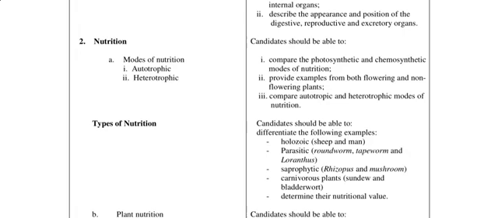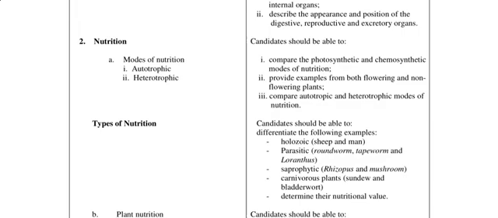direct sunlight helping the plants to produce food, and then we could have the plants trying to reduce or oxidize carbon dioxide to gain food. All right, so that's how to compare and contrast. Then provide examples from both flowering and non-flowering plants.